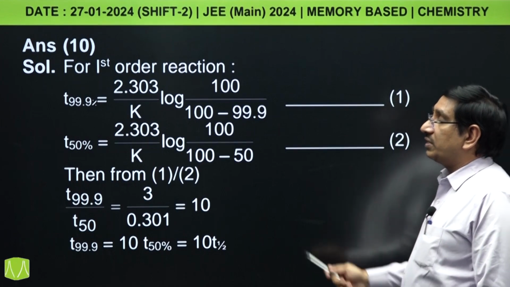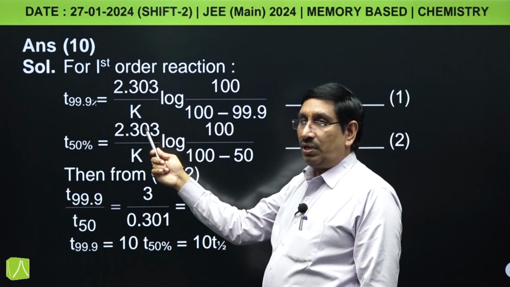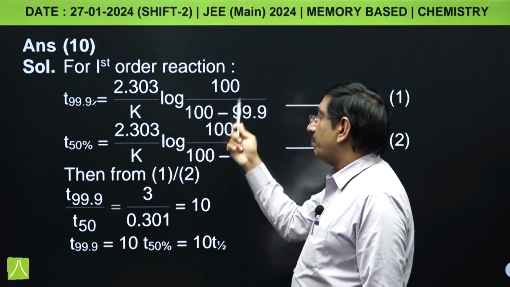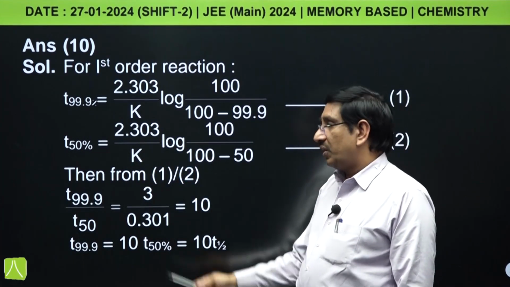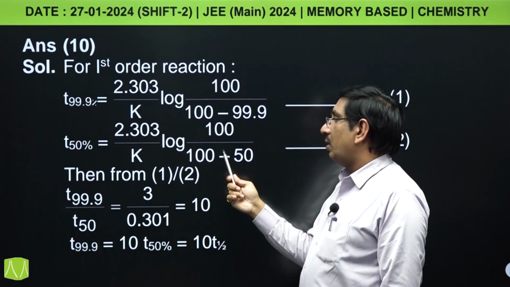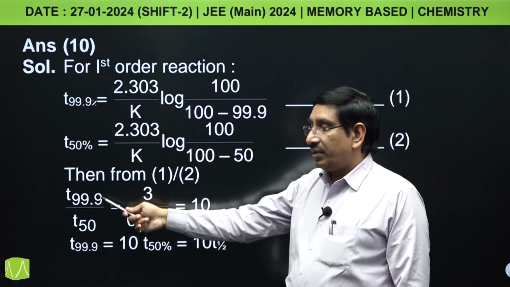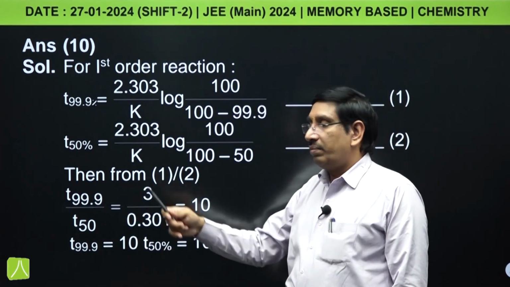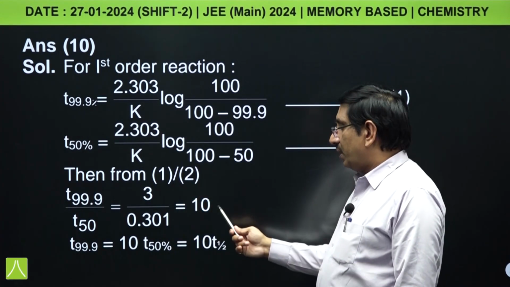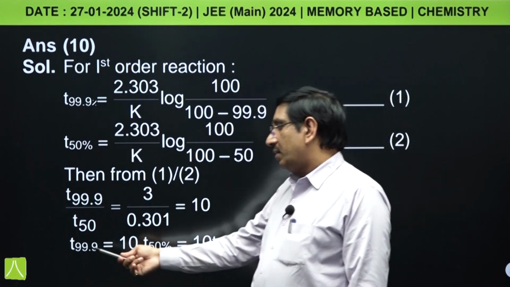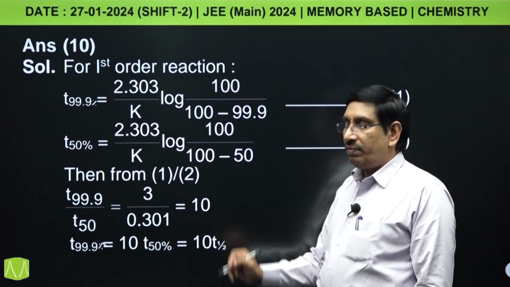पूछ रहे हैं. तो फर्स्ट ऑर्डर रिएक्शन के लिए टाइम T 99.9% will be equal to 2.303 by K rate constant log 100 by 100 minus 99.9 and T 50% equal to 2.303 by K log 100 by 100 minus 50. ये दोनों इक्वेशन से हम ये रिलेशन लिख सकते हैं. T 99.9 by T 50% will be equal to 3 by 0.301. It will be 10. So, T 99.9% will be equal to 10 times that of T 50%.